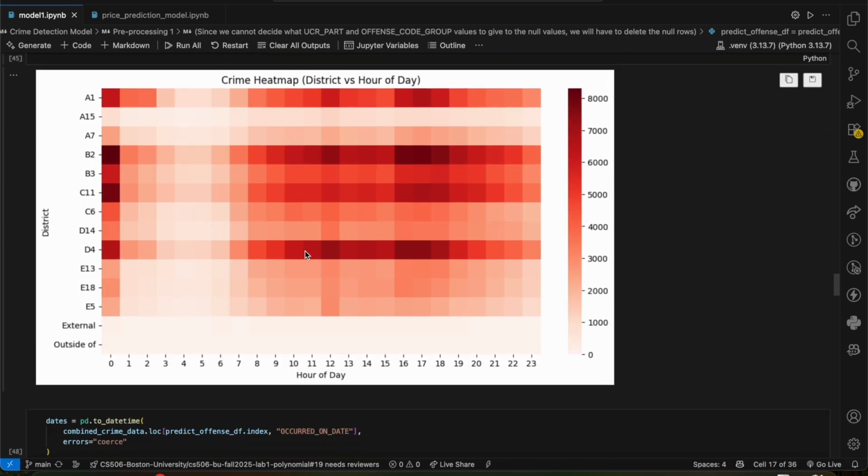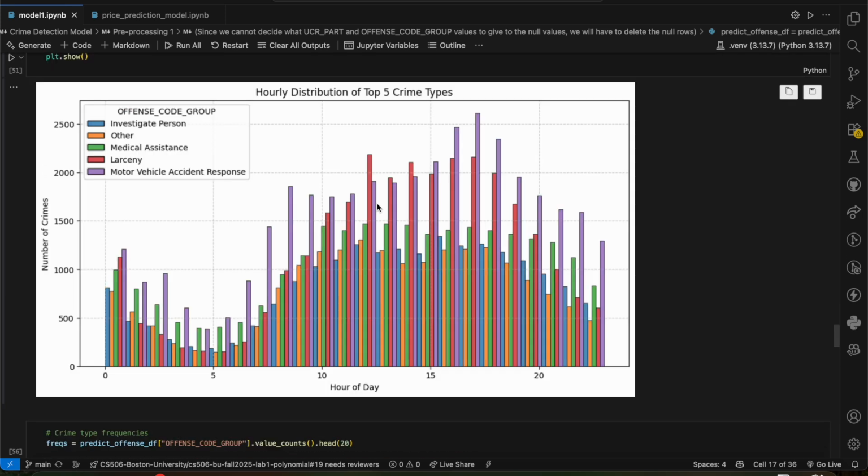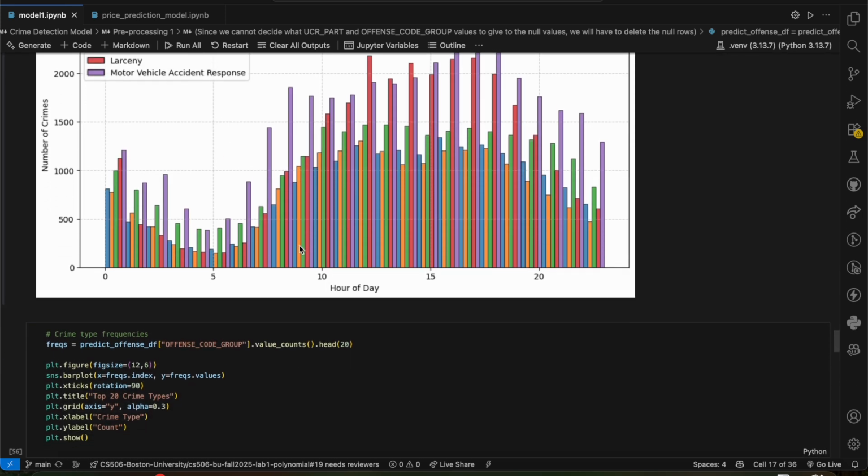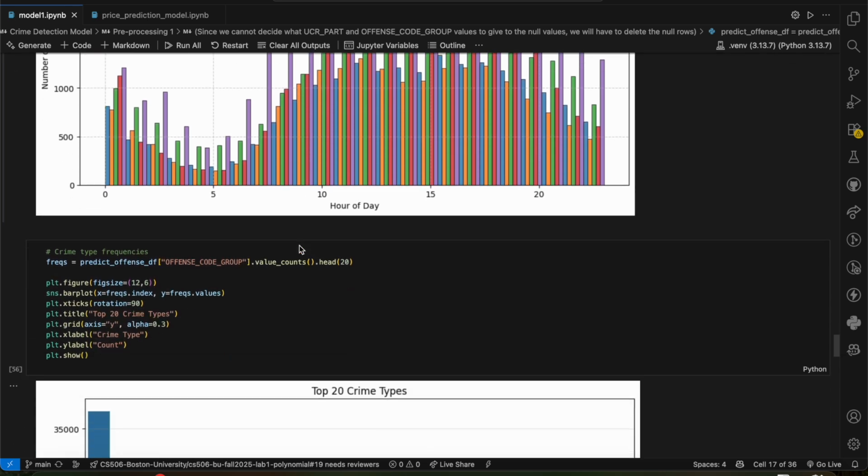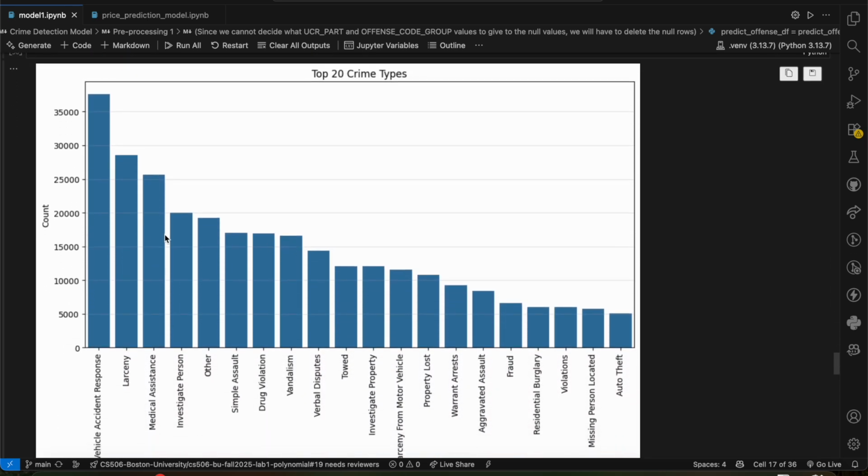Next, we also see the hour of the day when more crimes occur, and from here we can analyze that it usually takes place during the evening or afternoon. This is another representation, a heat map, for us to visualize it from another perspective. From here, we see the top 20 crime types. There's a column called Other, which is a good majority of the data set. However, we have to exclude this because it does not provide useful or meaningful information to us.